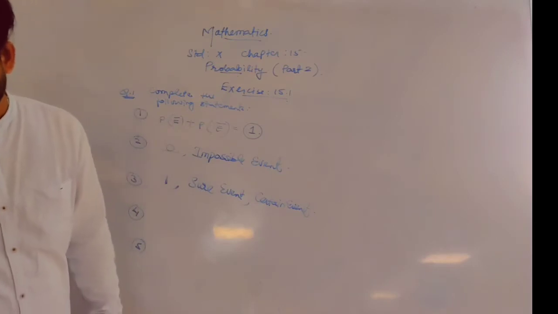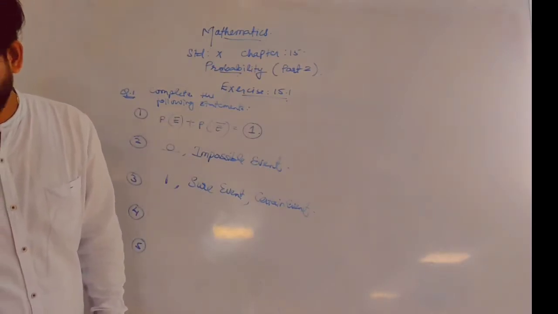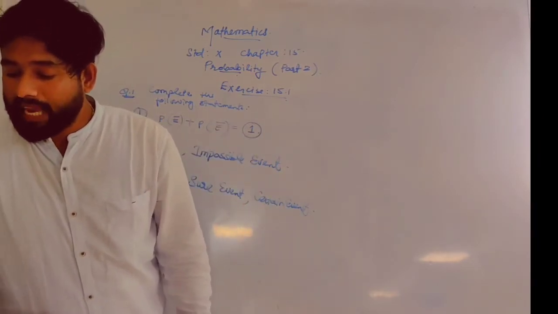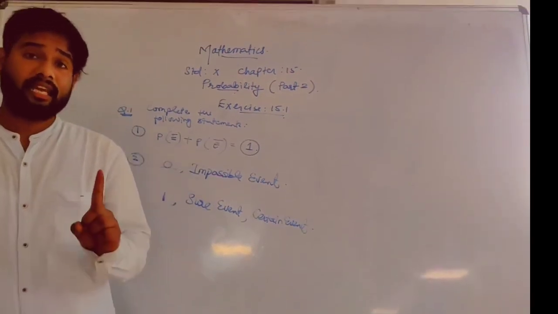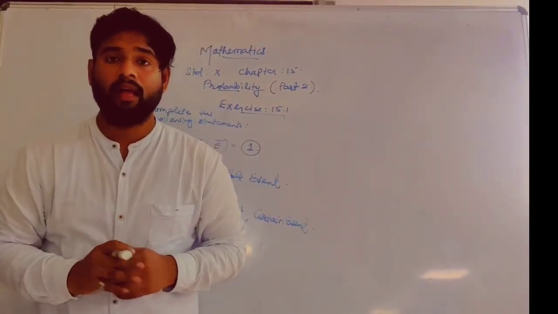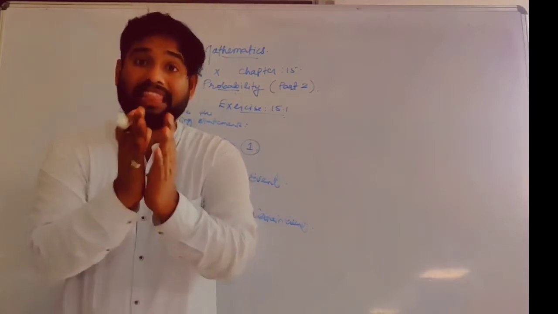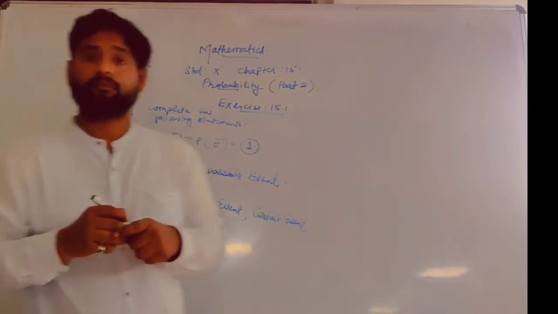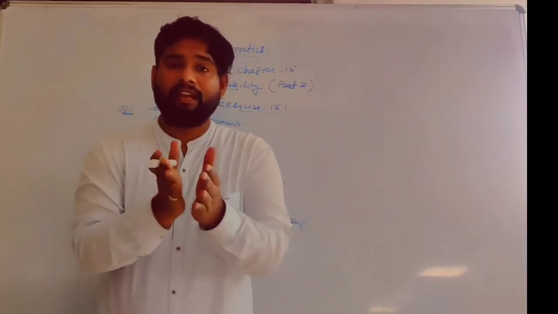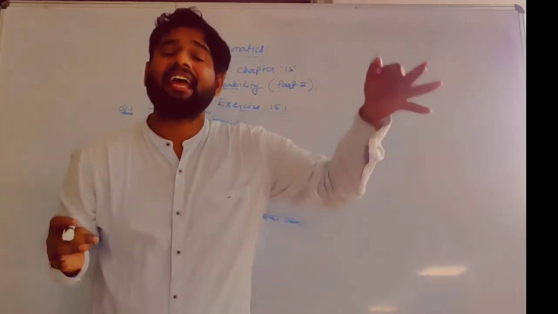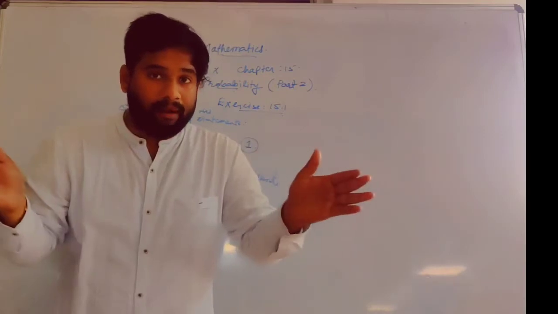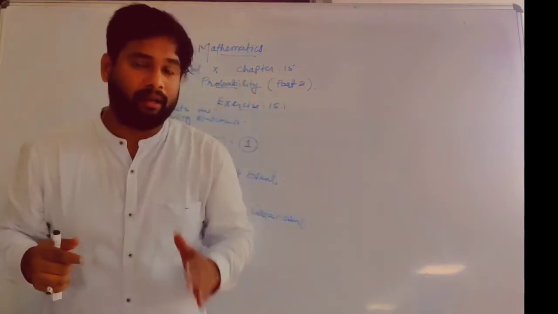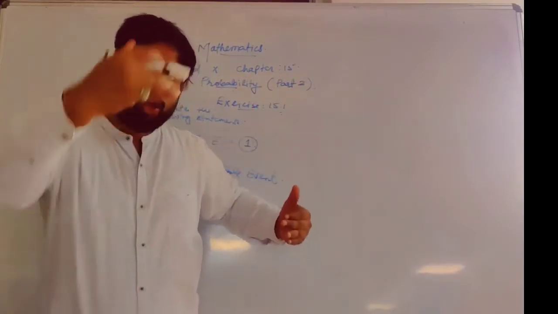Now fourth MCQ, fourth fill in the blanks. The sum of the probabilities of all the elementary events of an experiment. This has been discussed in video lecture number 1. Yes, in video lecture number 1, I explained that if tossing a coin is the experiment, it will include two things: getting a head and getting a tail. They are two elementary events of the experiment of tossing a coin. If you're tossing a coin, that is your experiment. What can you get? You can get either head or tail.